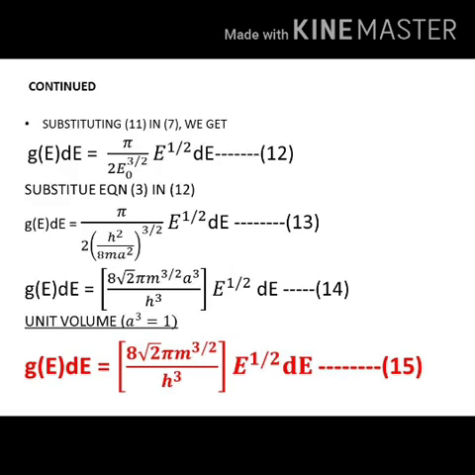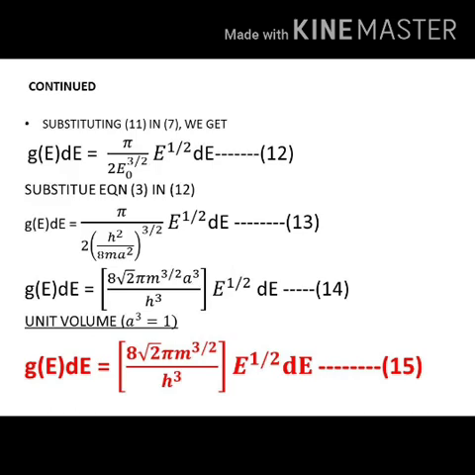You simplify. After simplification, you will get the equation as G of E into dE equal to 8 root 2 pi m raised to 3 by 2 a cube divided by h cube, bracket close, E half into dE. Call this equation 14. Now equation 14 represents the volume of the solid, right? So in this equation 14, a represents the volume of the solid.